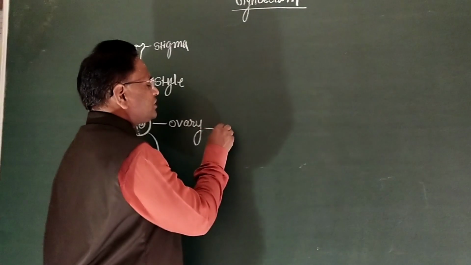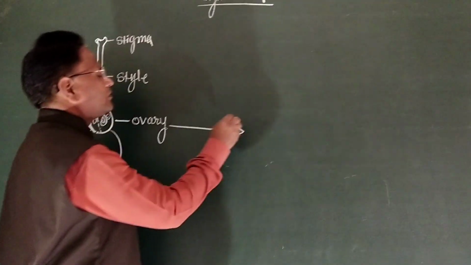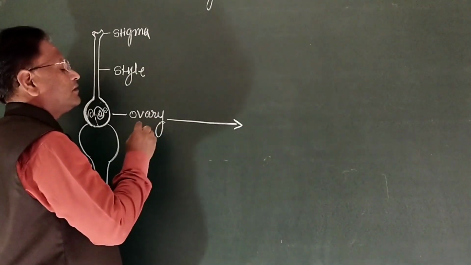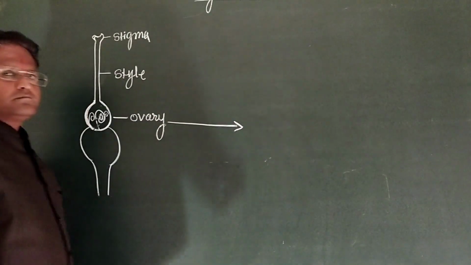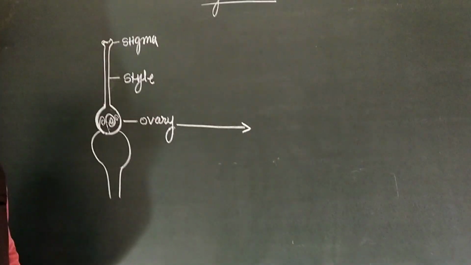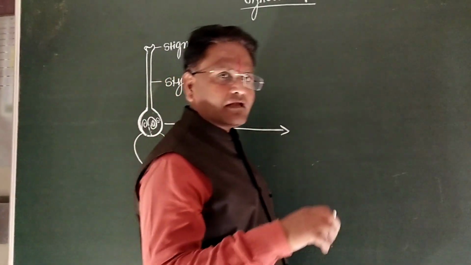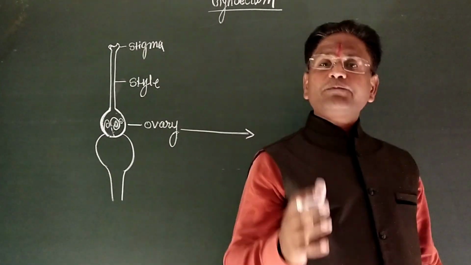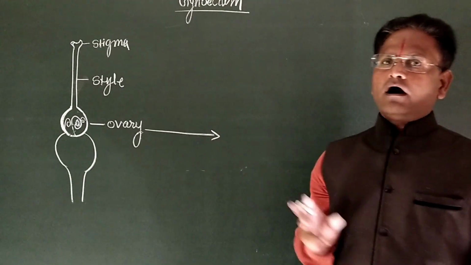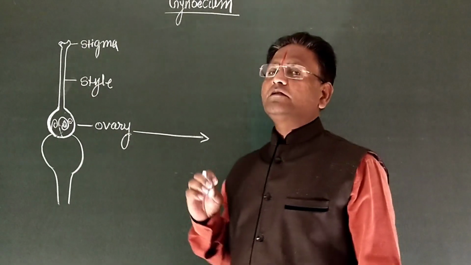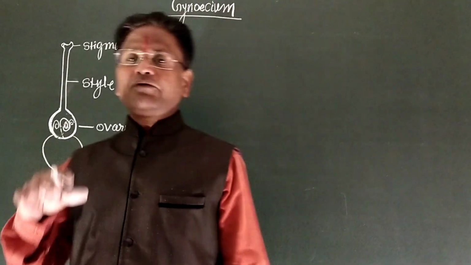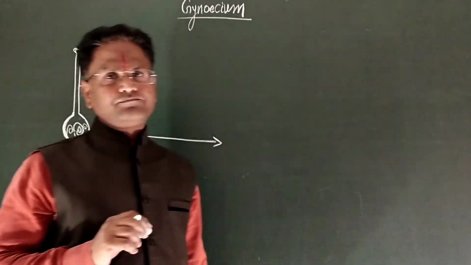Gynoecium is distinguished into different types. Gynoecium is classified into different groups on the basis of the number of carpels involved in the gynoecium.